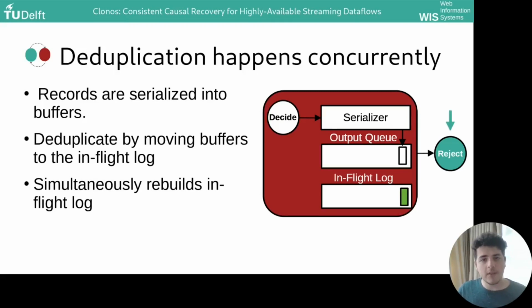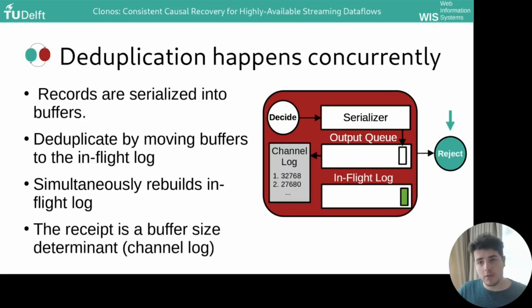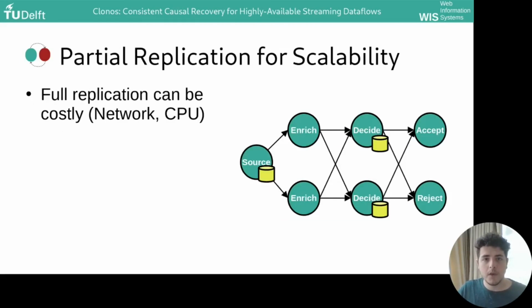But how do we actually know that we must move this buffer to the in-flight log? Well, we can ask the downstream node how many buffers it has received and what sizes they were. Our trick here is to also track this as a causal log just for the network channels. Thus, according to this example here, when the next buffer has exactly 27,680 bytes, let's say that's this amount here, we must finalize it and move it into the in-flight log, thus deduplicating it.